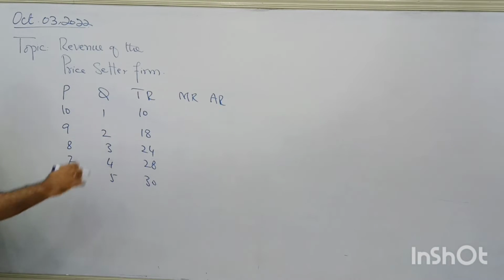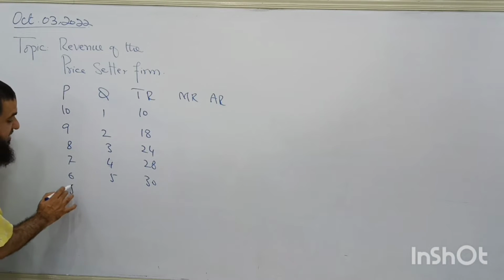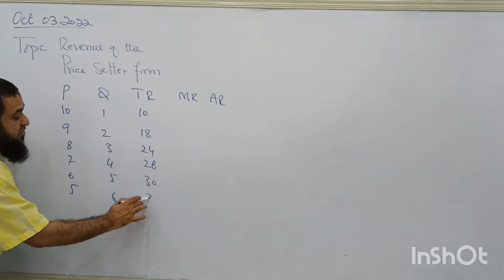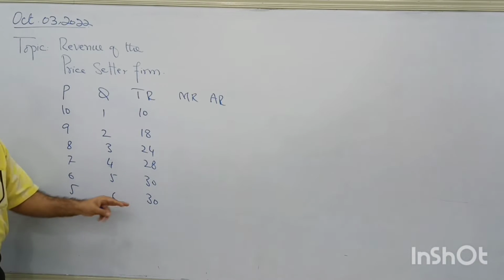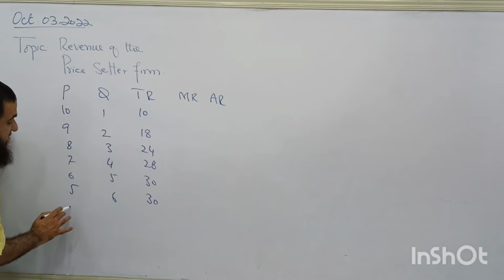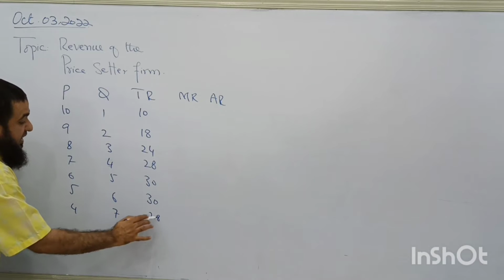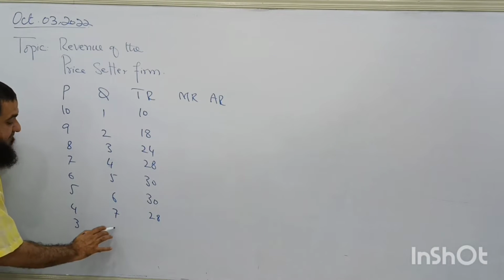Up to here, as we are decreasing the price, total revenue is increasing. Now when price is 5, 6 units are sold, and total revenue does not change. Clear? After this, total revenue starts declining.